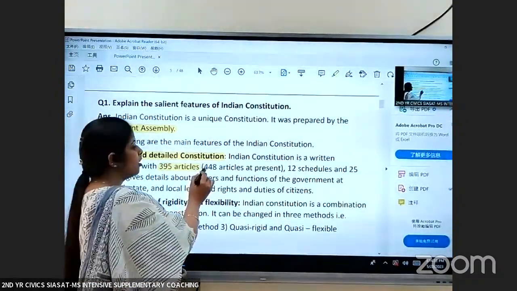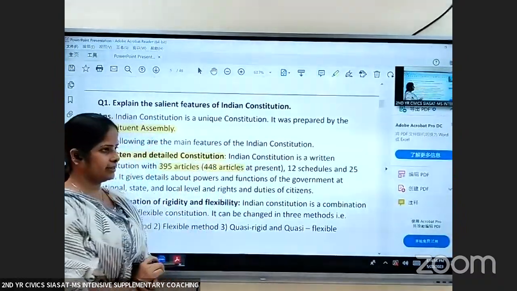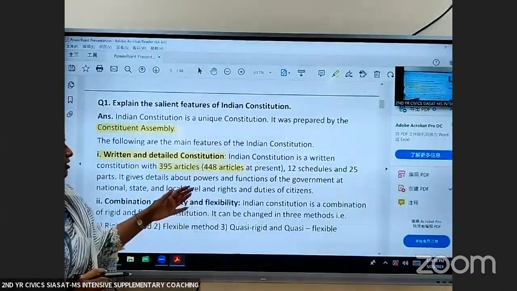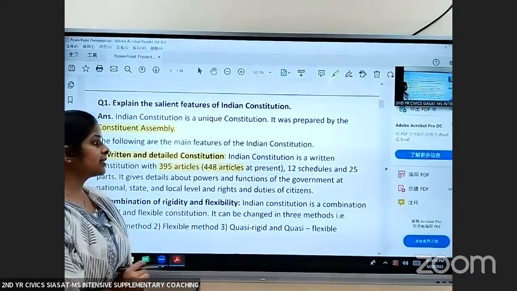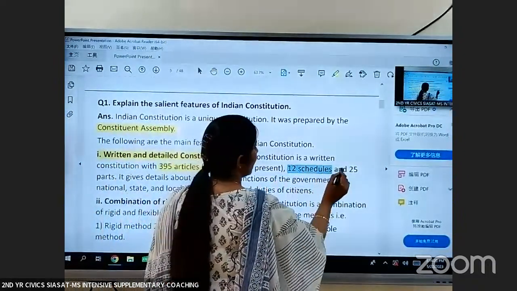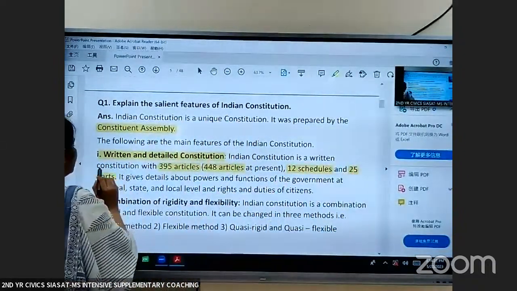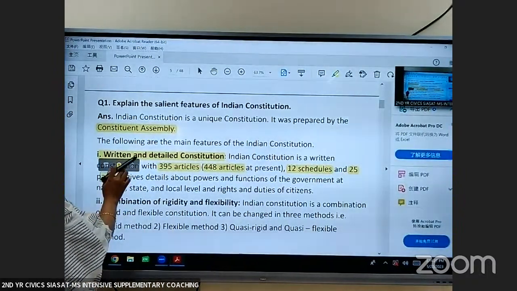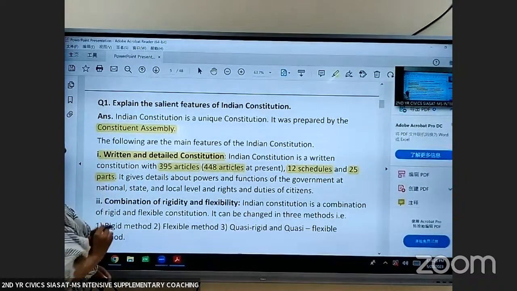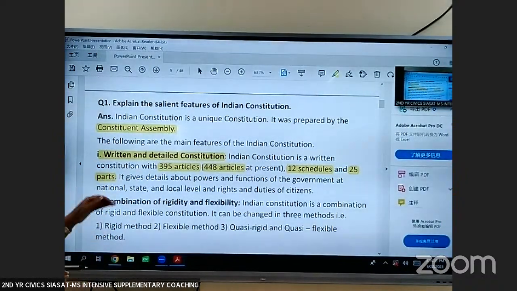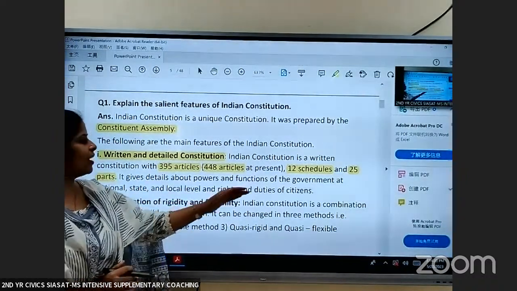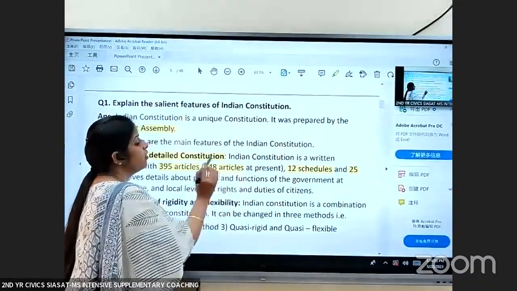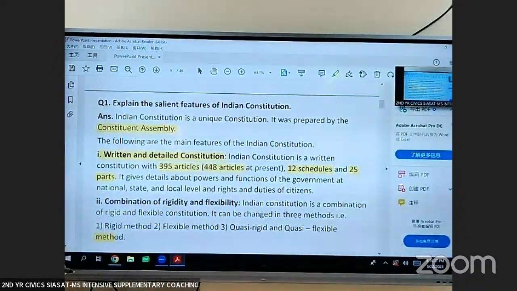At present, it has got 448 articles, 12 schedules, and 25 parts. Indian Constitution is divided in 25 parts, 12 schedules, and 448 articles.